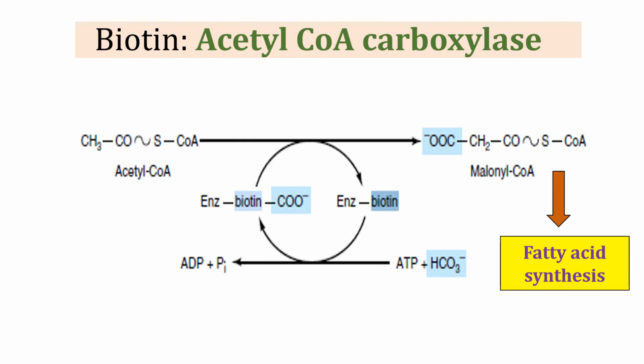So this is carboxybiotin, and now this carboxybiotin reacts with the substrate acetyl coenzyme A to produce malonyl coenzyme A. For conversion of apoprotein biotin into carboxybiotin, ATP is utilized. So this is the first reaction.